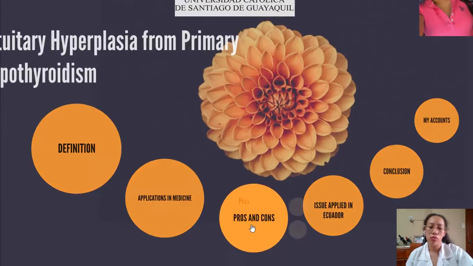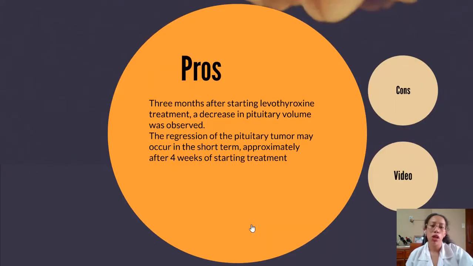Pros and cons. Pros. 3 months after starting levothyroxine treatment, a decrease in pituitary volume was observed. The regression of the pituitary tumor may occur in the short term, approximately after 4 weeks of starting treatment.